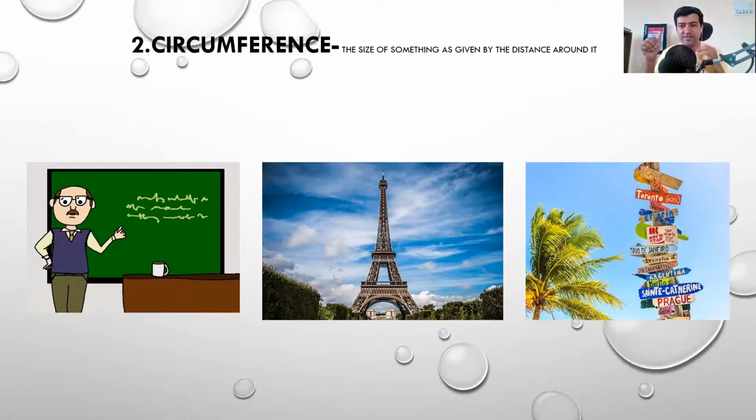Sir came from France, and he is so obsessed with the Eiffel Tower that he's measuring distances from it. He keeps looking at the distance of Toronto, Rio de Janeiro, or Prague, or any place from the Eiffel Tower, how far it is. So circumference, the size of something as given by the distance around it. That will be a clue for circumference and distance. Sir came from France.